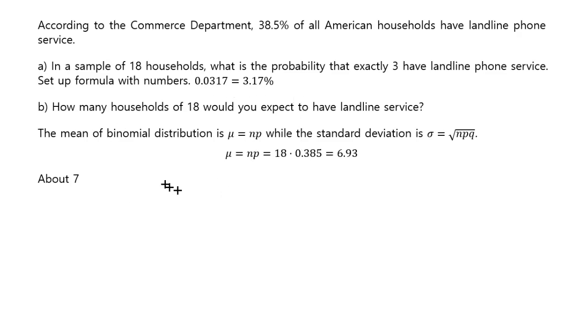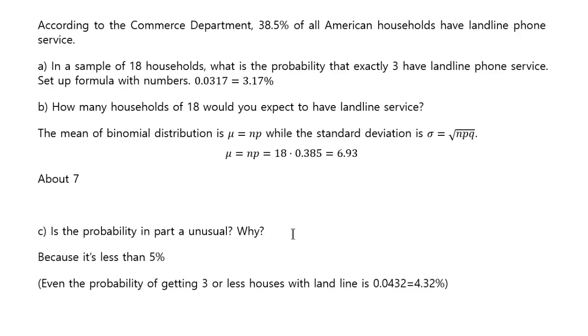If you actually do this, it's very likely that you're going to get 7 or 6 or 8 if you actually found out about these 18 households. And then the final question is: is the probability in part A unusual? Well, usually we say something's unusual if it's less than 5%. So you can just say it is unusual, because it's less than 5%.